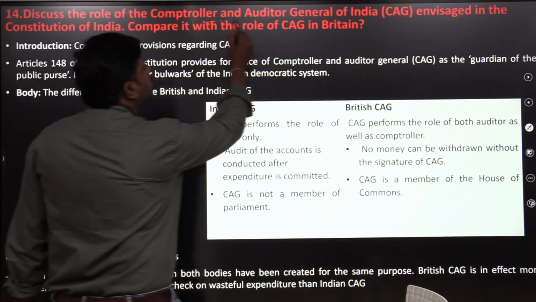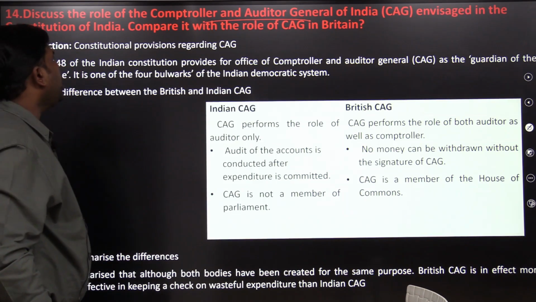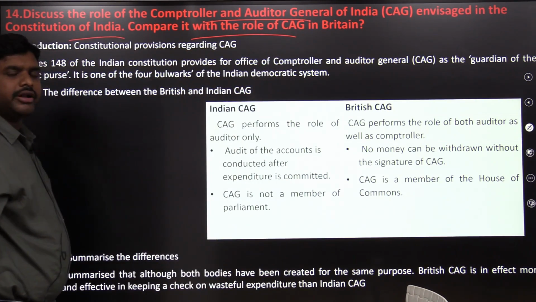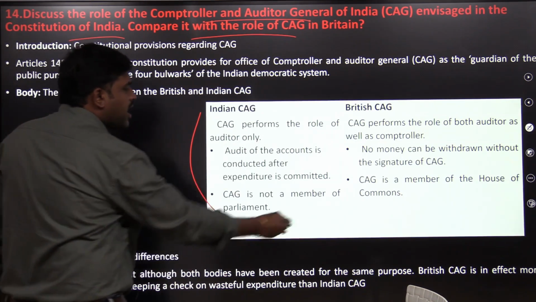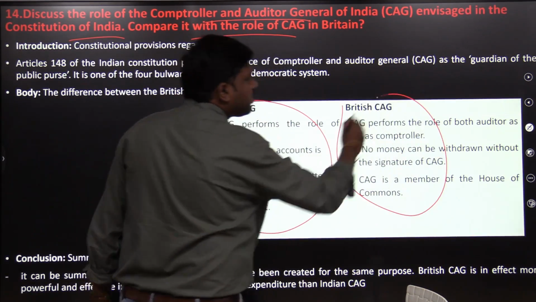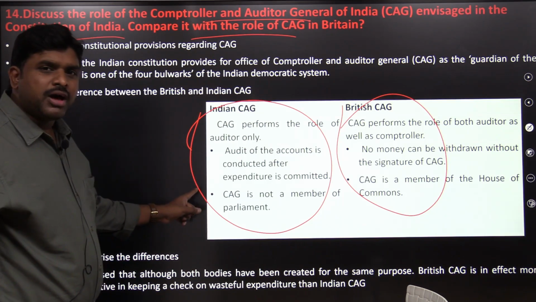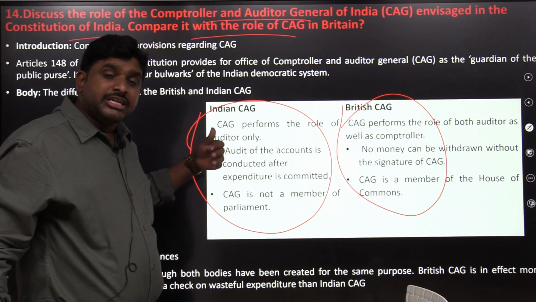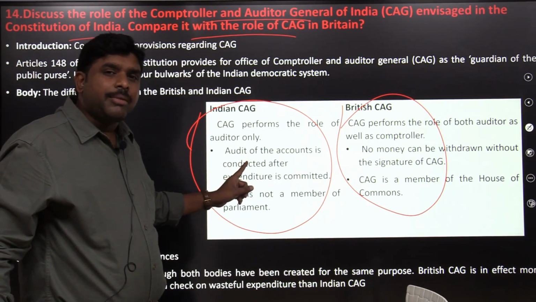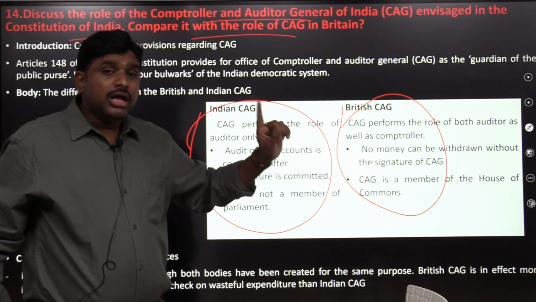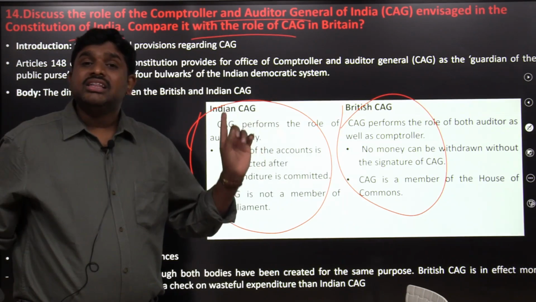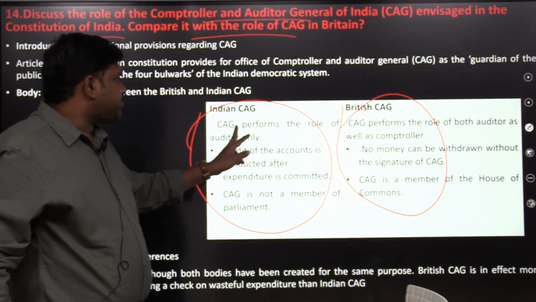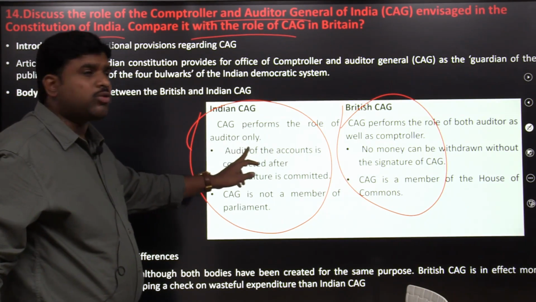Discuss the role of CAG, Comptroller and Auditor General of India, envisaged in the Constitution of India. Compare it with the role of CAG in Britain. Indian CAG is post-mortem, but British CAG is not post-mortem. After money has been spent, then the CAG will come in India. But British CAG, before the disbursal of the money, will give the clearance, then only the money will be disbursed.